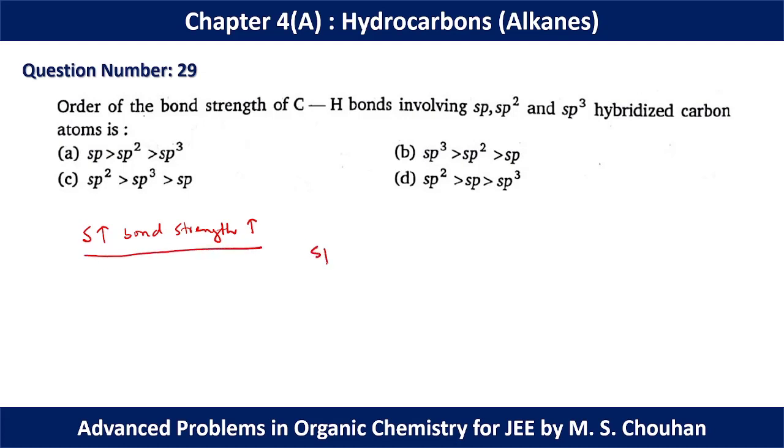In sp we have 50% s character, in sp2 we have 33.33% s character, and in sp3 we have 25% s character. So now we can simply say that the more the s character, the more the bond strength, and we have to compare bond strength here. That's why for this question option A should be the correct option.